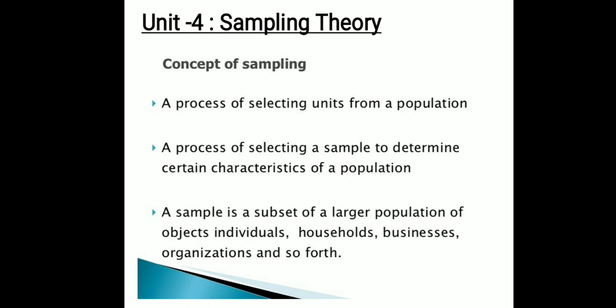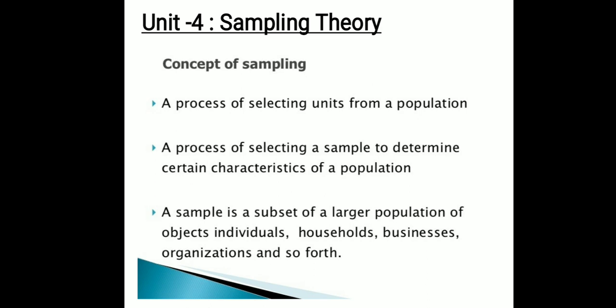And you can't visit all the households to collect the data. So we need a part of it. That part is known as a sample. So the process of selecting a sample to determine certain characteristics of the population is sampling theory.